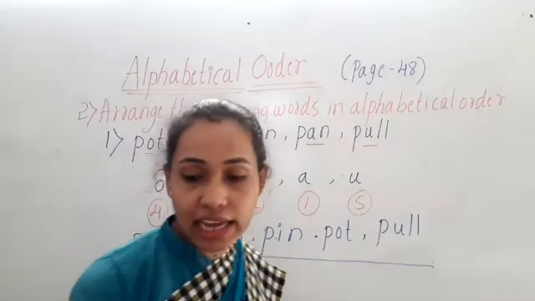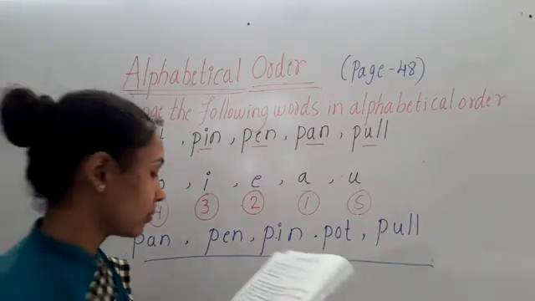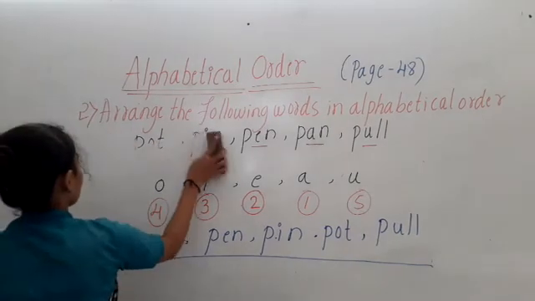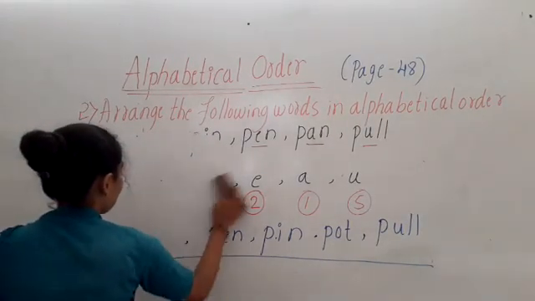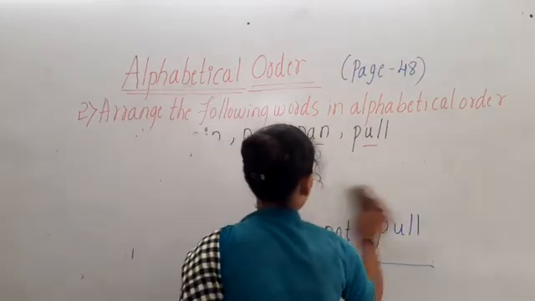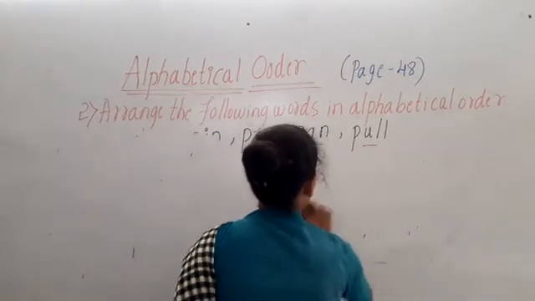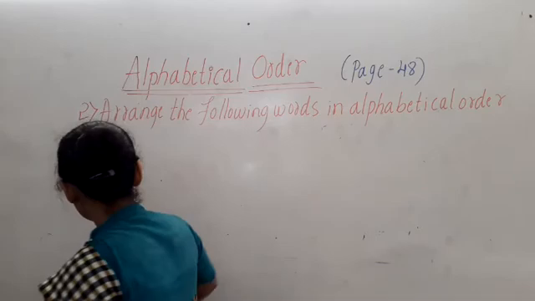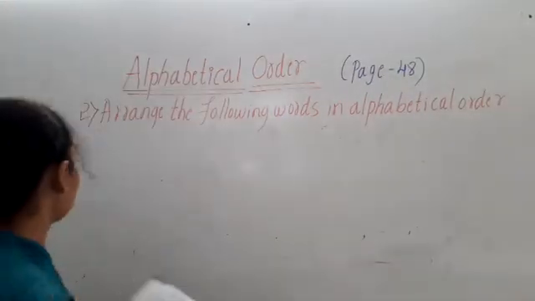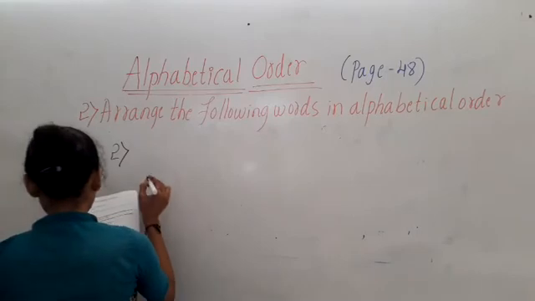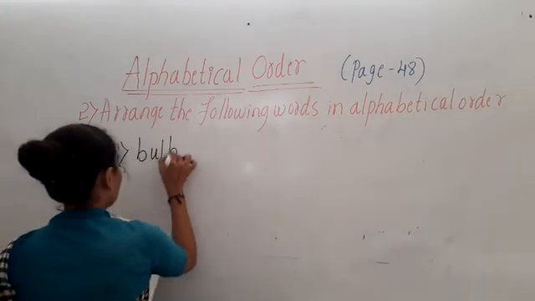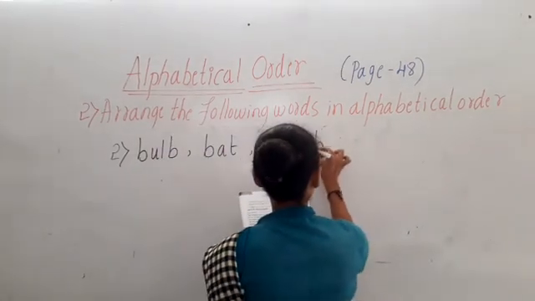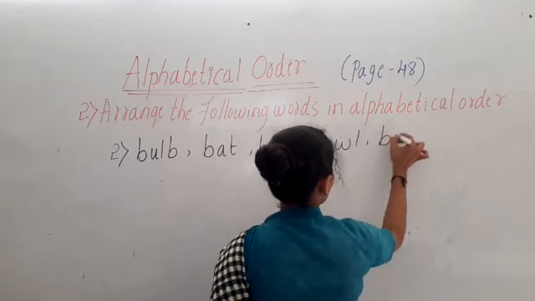Now look at the second main question, children. Look at the second one. In the second one we have bulb, bat, bed, bowl and bib.